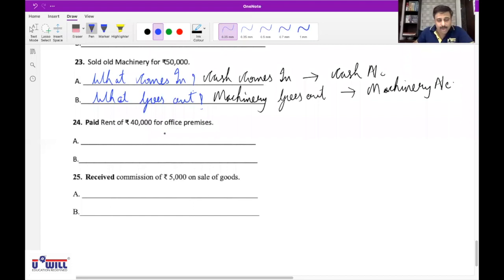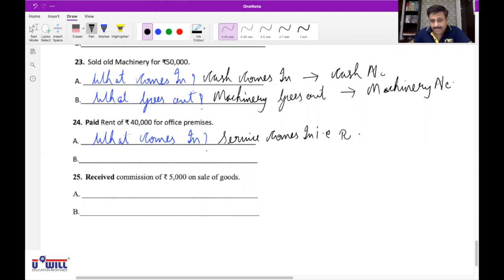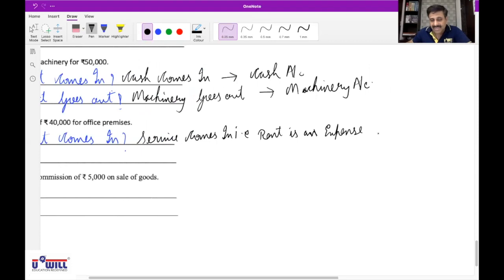Now: paid rent of 40,000 for office premises. So what comes in? We are paying rent, which means services come in. Are we using the services of the property, the premises we have taken? Yes, sir. So service comes in, and as I told you, whenever service comes in, you have to identify which expense is incurred. Rent is an expense, and that will affect the rent account.